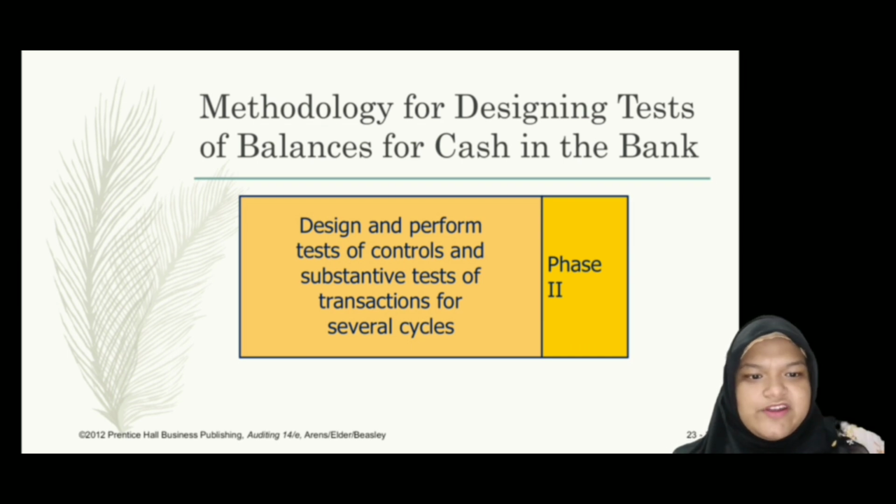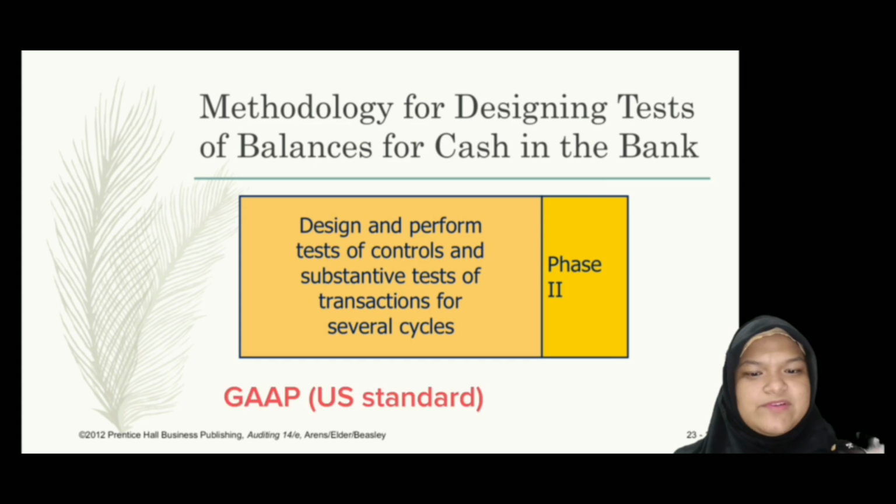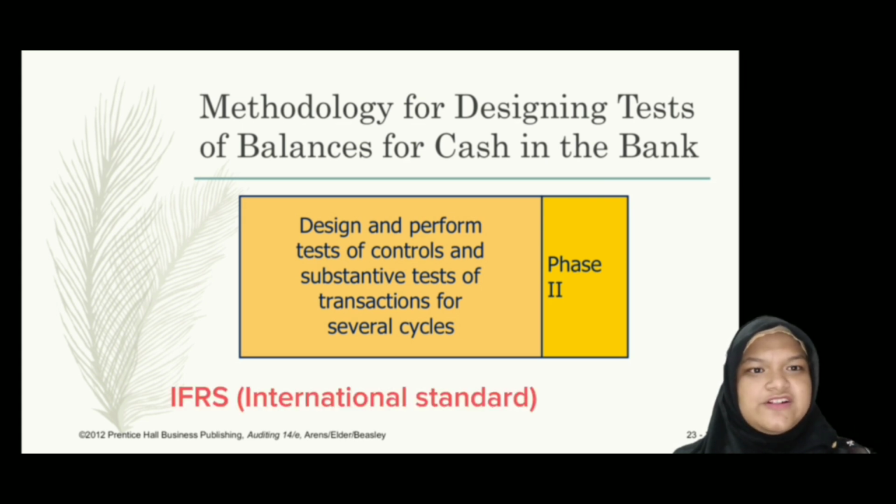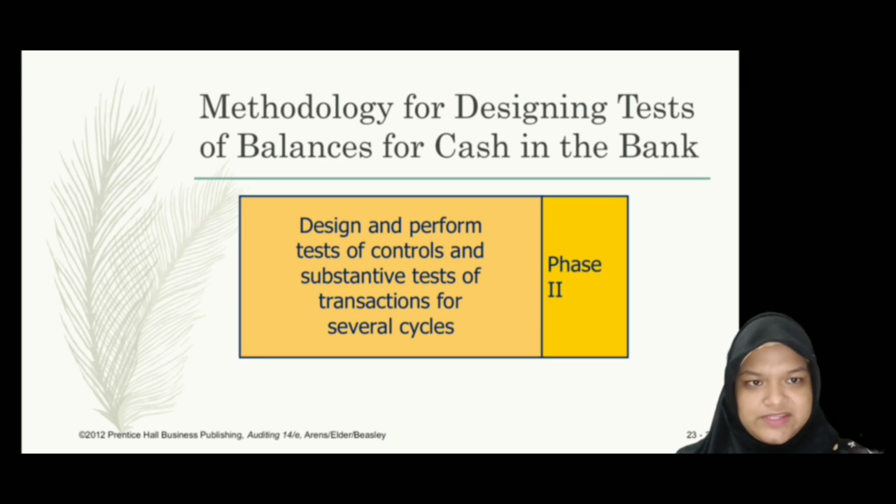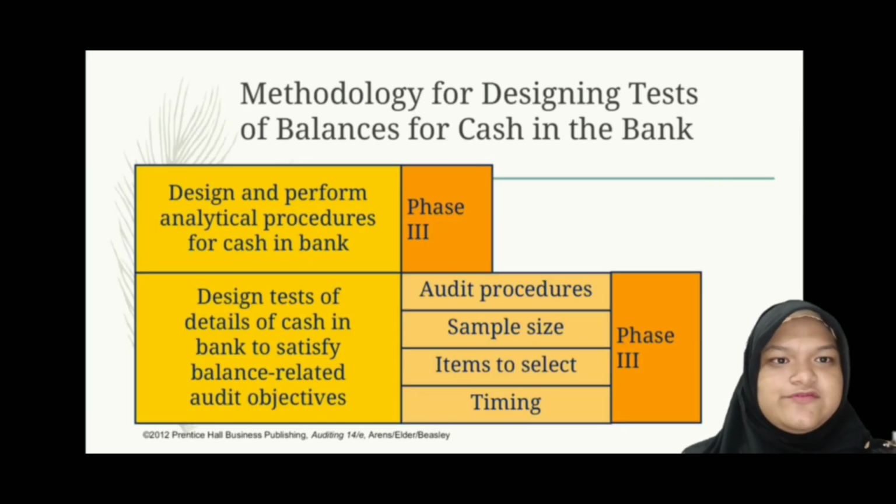Both of these are carried out during audits, which are carried out by independent businesses to assess if the financial statements are prepared in accordance with GAAP, generally accepted accounting principles (US), or International Financial Reporting Standards (IFRS), and include no substantial misstatements. It is done for several cycles like the acquisition and payment cycle, the inventory and warehousing cycle, and so on. So next, we're going to go to phase 3.